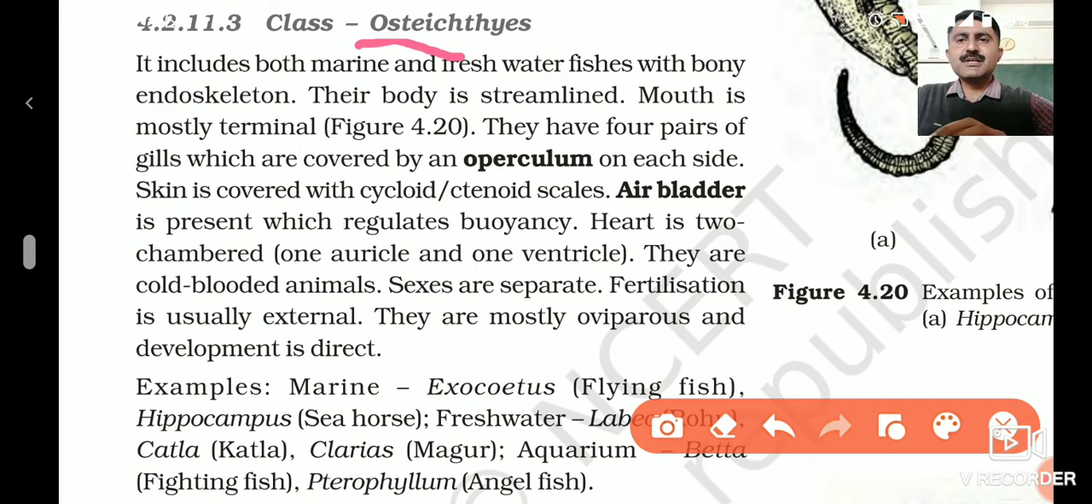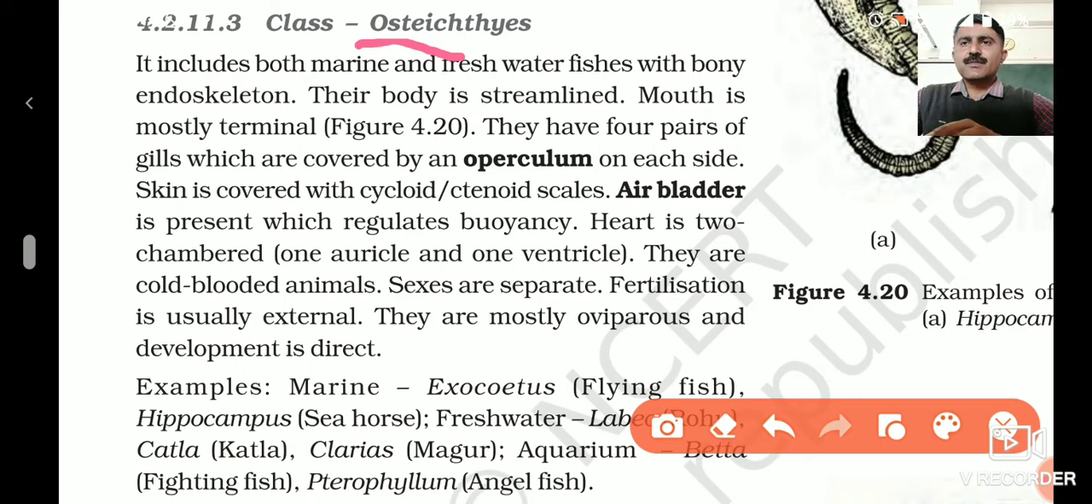Their body is also streamlined, but when we compare with the Chondrichthyes, the position of the mouth is terminal. So that helps us to identify whether the fish is a Chondrichthyes or Osteichthyes. Similarly, they also have four pairs of gills, but always remember, gills are covered by the operculum. They are present in a chamber, and these four or five pairs of gills are covered by the operculum. And please remember, these gills help in exchange of gases.